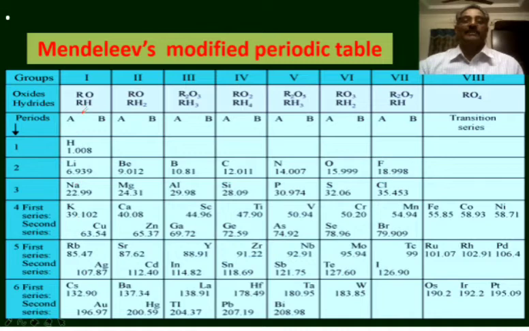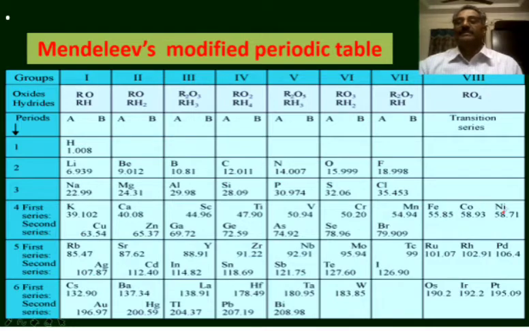In this modified table, the 4th, 5th and 6th periods are subdivided into A and B subgroups. There are no A and B subgroups in the first 3 periods, that is first, second and third periods. The elements in the 4th, 5th and 6th periods are subdivided into A and B subgroups. That is first A group, first B group, second A group, second B group, third A group, third B group, fourth A group, fourth B group, fifth A group, fifth B group, sixth A group, sixth B group, seventh A group and seventh B group.